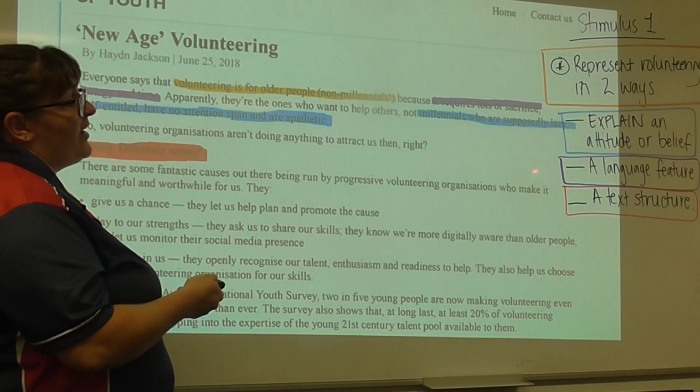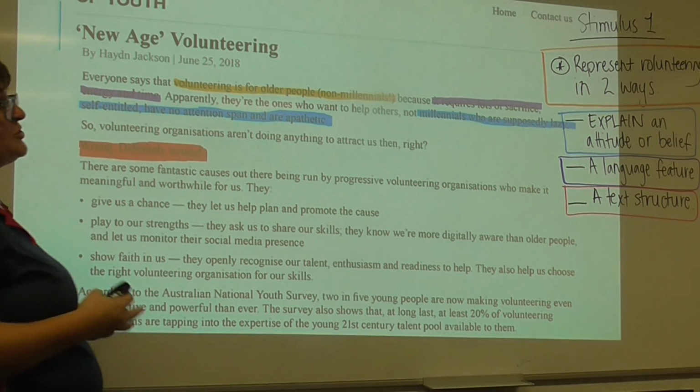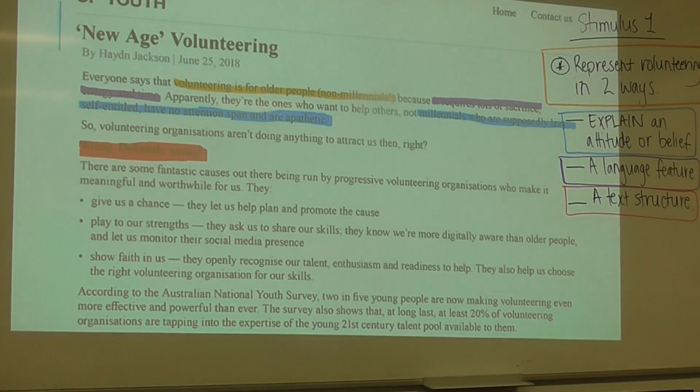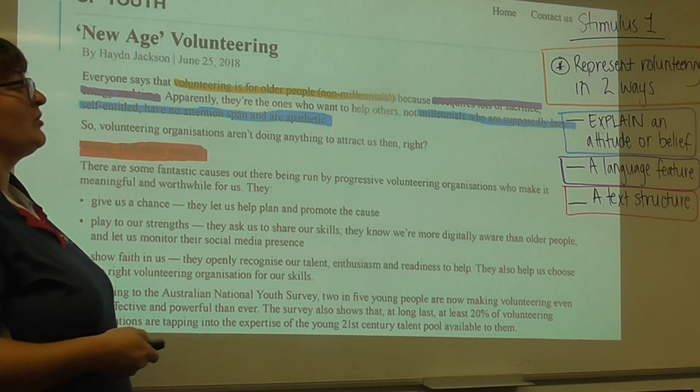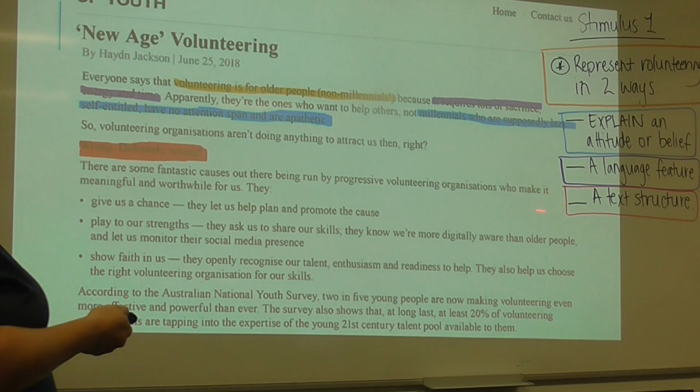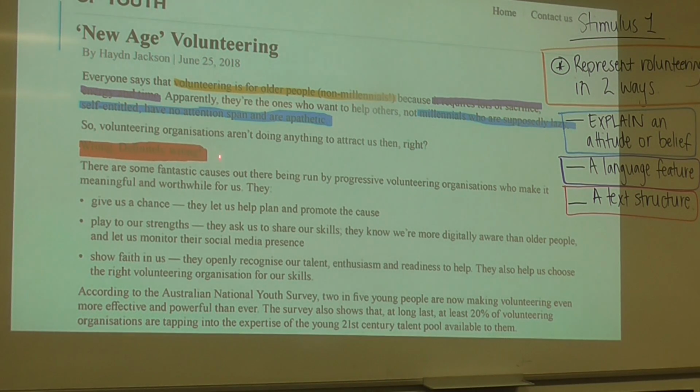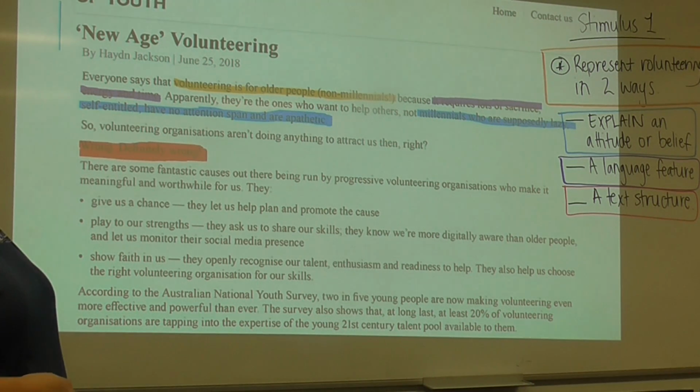We then need to identify a language feature, and we've already told you about a language feature being the way that things are written. So it requires lots of sacrifice, energy and time. So this rule of 3, he's using that emotive language, that descriptive language to try and get his point across. We then have the text structure. So I've identified this part here where he said wrong, definitely wrong. Again, short sentences, lots of punctuation. That's how he's trying to emphasise the point that it's not the correct way to see things.